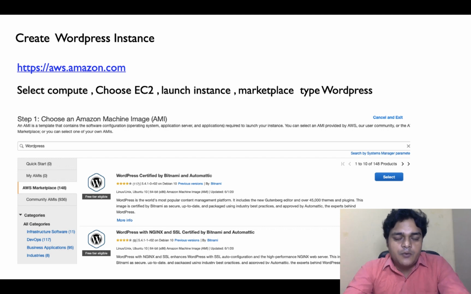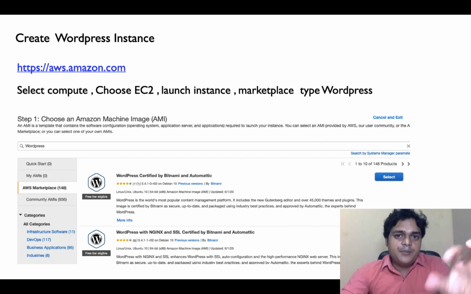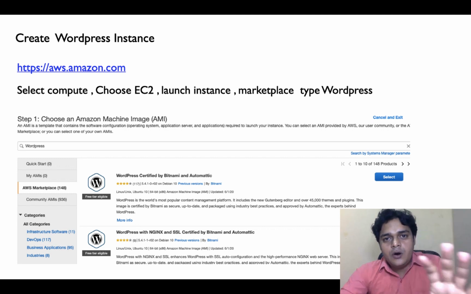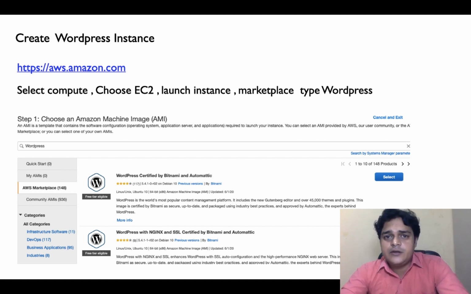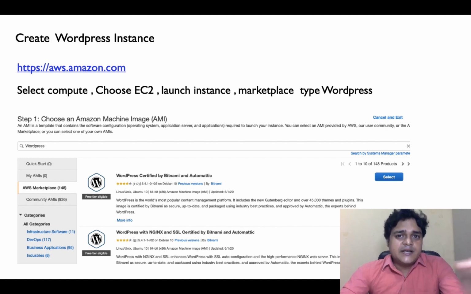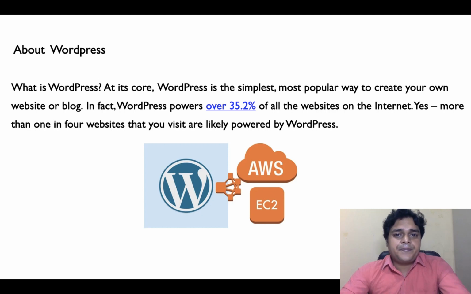Second, if we're talking about WordPress, you can say that WordPress is basically a CRM based tool or CRM based server that gives you a platform to design or create your own website without using any code or languages. Means if you don't know about coding or languages, and you are planning to design your own website, with the help of WordPress you can create and design your own website.